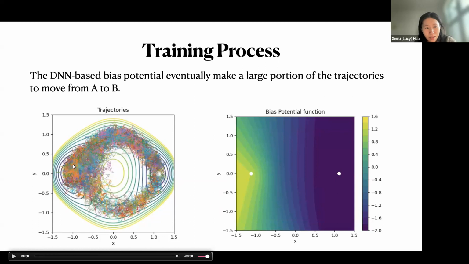And on the left-hand side, there's a large portion of trajectories that are not successful. So they are moving randomly close to A, but never escape the energy well.